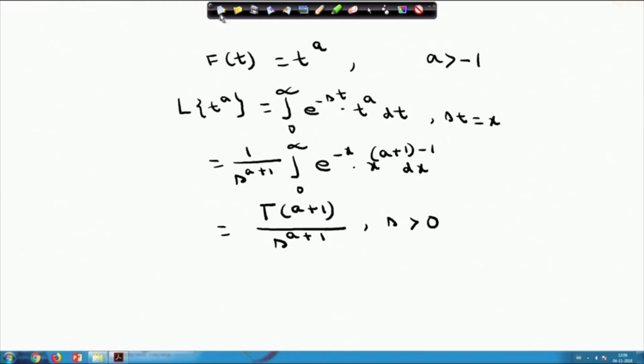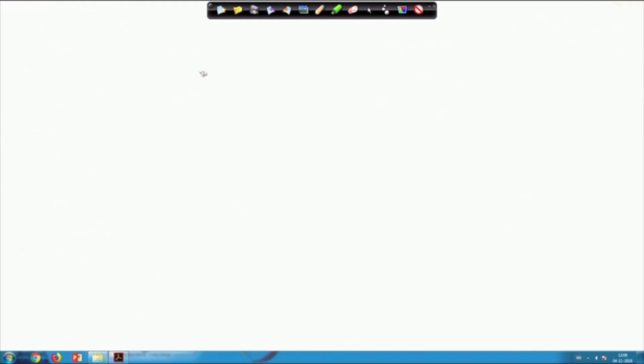And using this, let f(t) equals t power n, where n is a positive integer. We have done it for t power a, and now we are assuming f(t) equals t power n, where n is a positive integer.